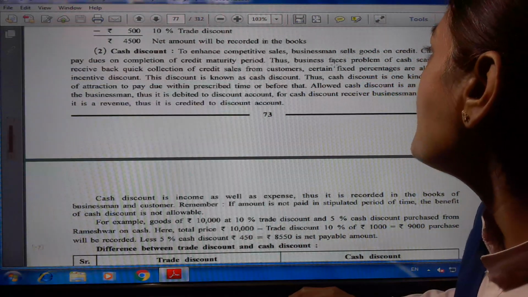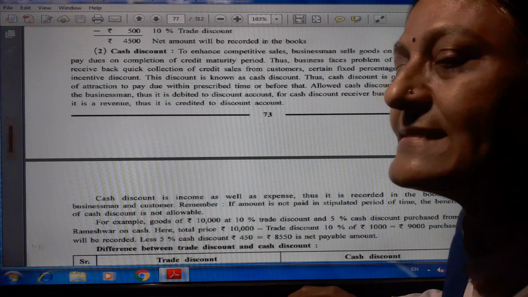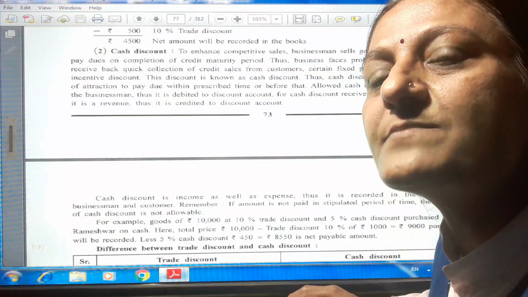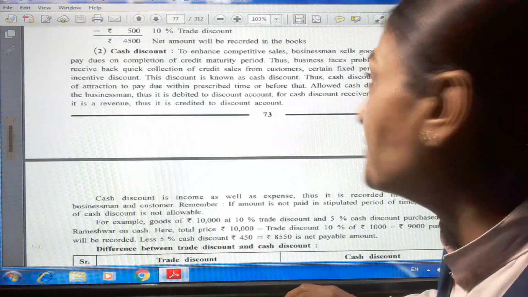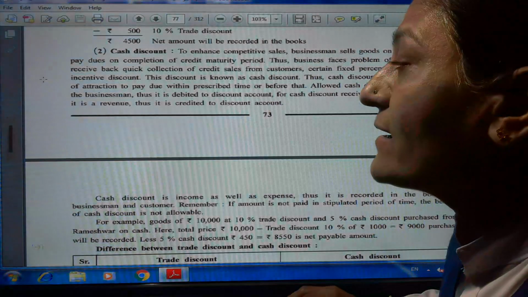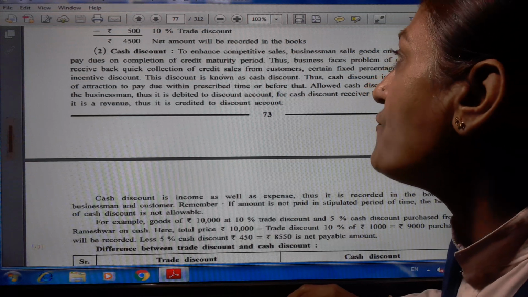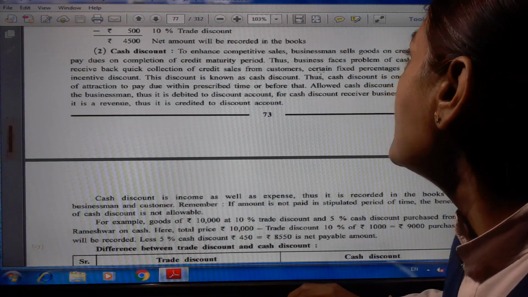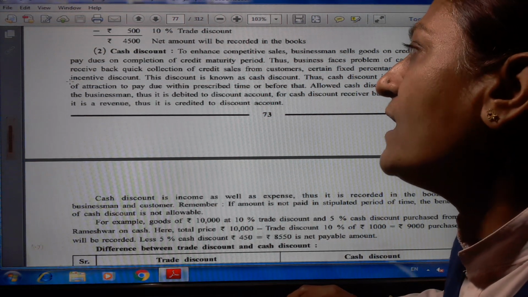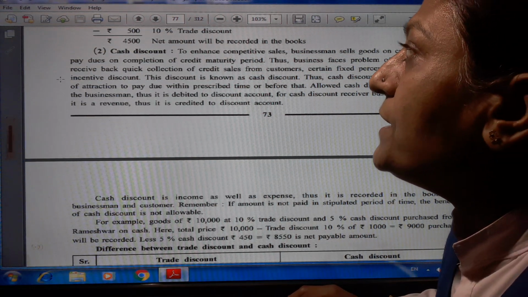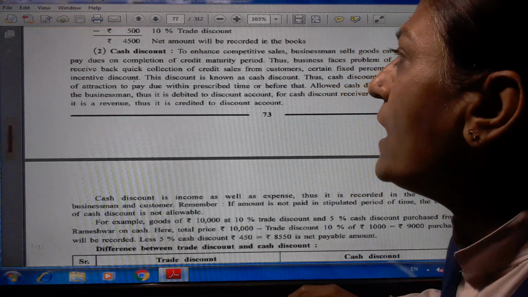The business faces the problem of cash scarcity, and so sometimes businessmen feel that there is a cash scarcity in the business unit. So to attract quick collection of credit sales from customers, a certain fixed percentage is allowed as an incentive discount.